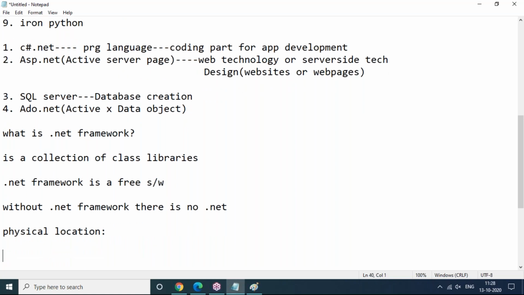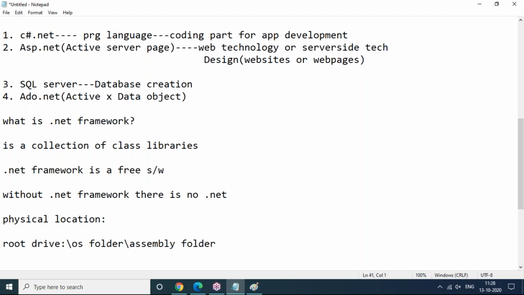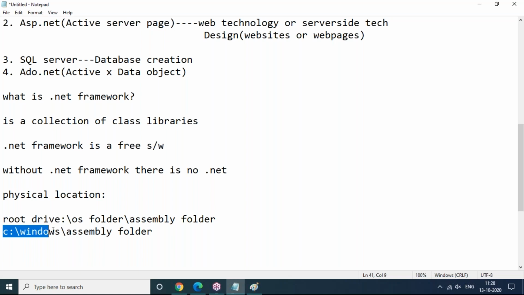So what is the physical location? Root drive, then the OS folder, that is the operating system folder, and there is a folder called the assembly folder. Generally, when we install the .NET Framework software, it is installed in the C drive. The operating system folder is the Windows folder, and after that there is the assembly folder. Let's look quickly in my computer: C drive, Windows folder, assembly folder. I have already installed the .NET Framework software, so let's check whether the libraries are available or not.